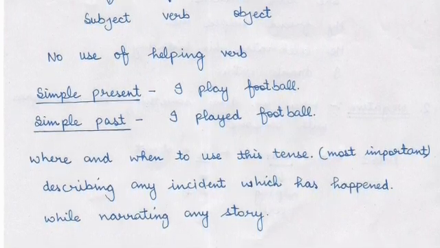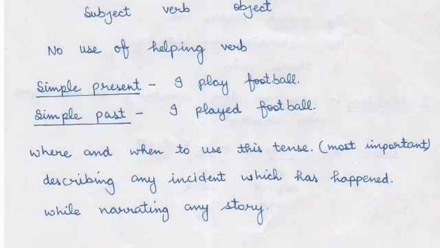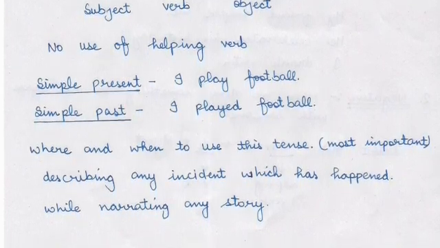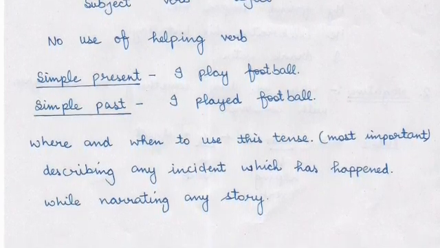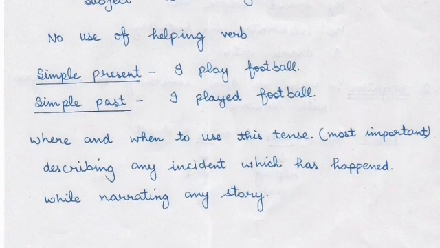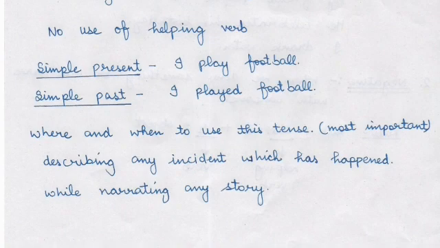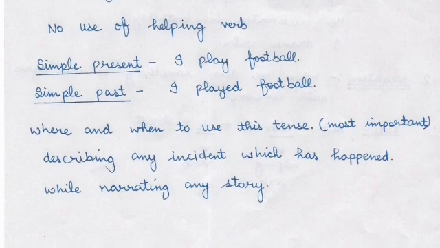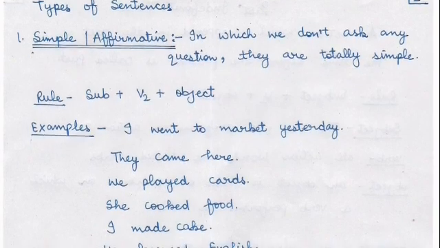Now, for example, if your mother asks you about your work, whether you have done or not, and आप वो work एक दिन पहले ही कर चुके हो, at that time you will say that, Mom, I finished my work yesterday. I hope you have understood. Now we will move forward to the types of sentences. And first is simple, or you can say affirmative, in which we don't ask any question.